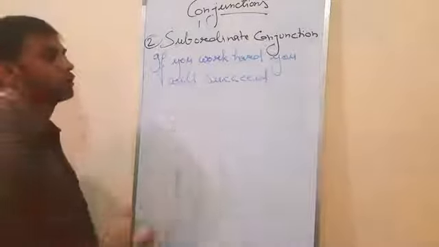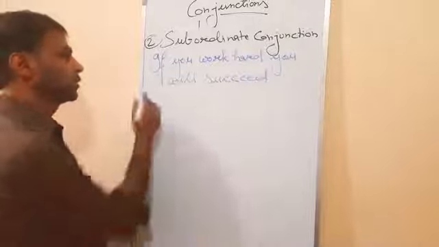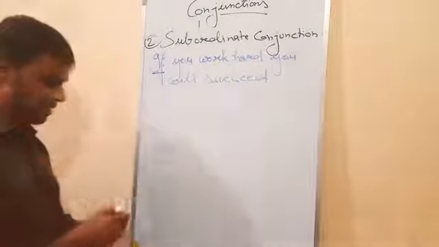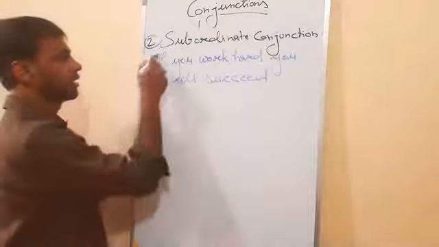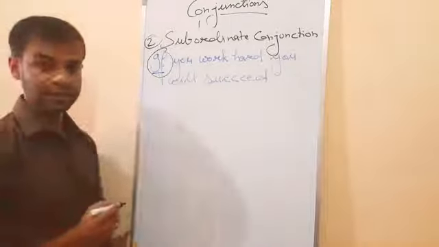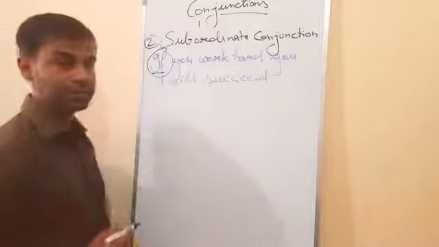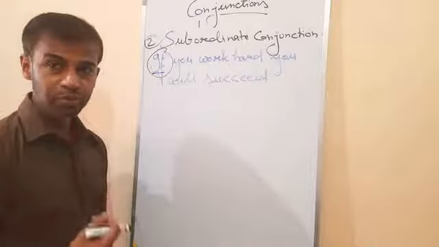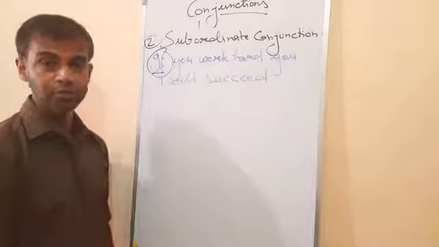If you work hard, you will succeed. See, so this if, what is if? If is a subordinate conjunction. Understand now? And it tells the condition. Condition is what? If you work hard, you will succeed.